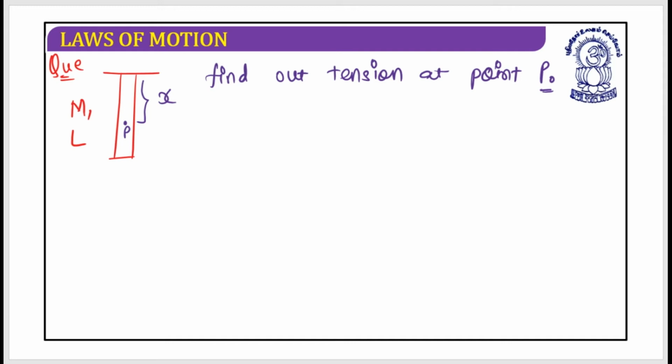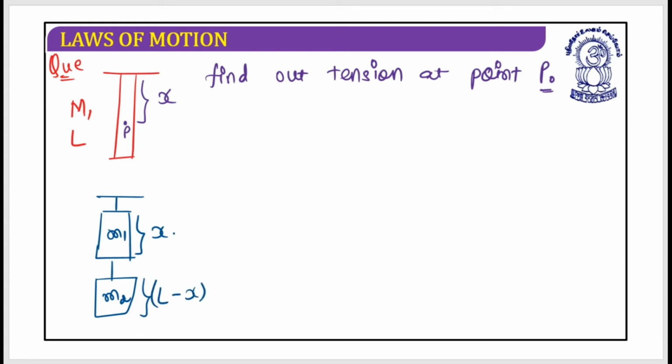So what you need to do is divide this into two blocks, m1 and m2. This is of x length, so this is obvious. This will be of l minus x. Here it would be point P. Yes, you understood it correctly. Tp should be equal to m2 into g.